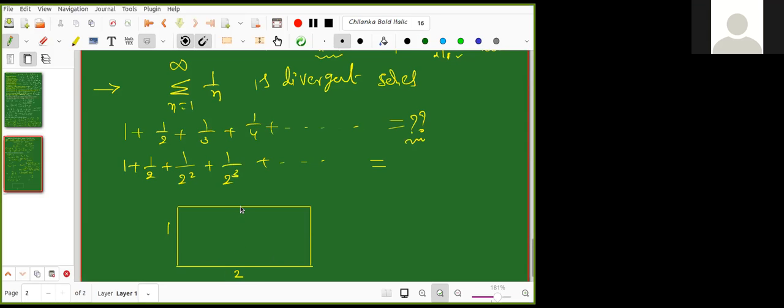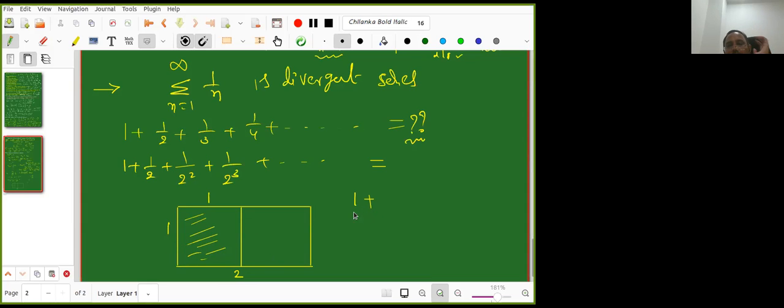Now I divide this in the middle. Now this side is 1, this side is 1. What is the area of this portion? Yeah, confident. It is 1, right? Yes, sir.